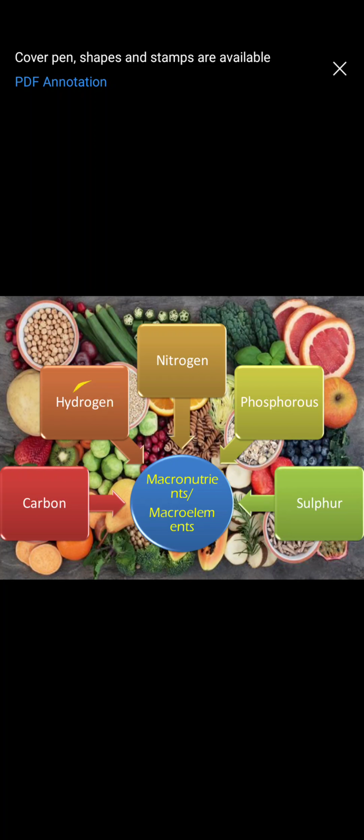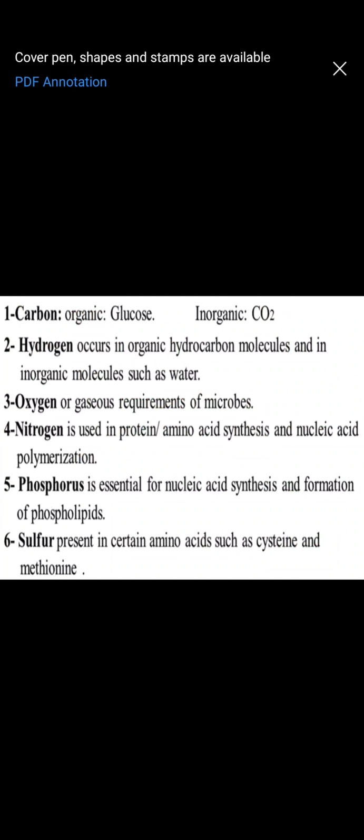The next one is hydrogen. You know that 80% of the cell's body is made up of water, and water consists of 2 atoms of hydrogen and 1 atom of oxygen. So that's the reason why hydrogen is required. If 80% of the cell's body is water, then how much hydrogen may be required? So that is one of the